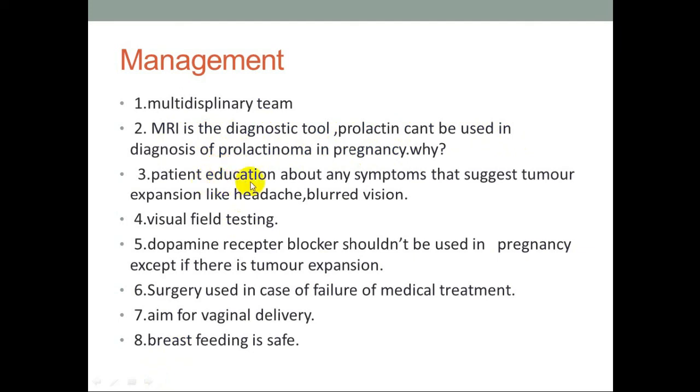Patient education about any symptoms that suggest tumor expansion, like headache and blurred vision. Visual field testing. Dopamine receptor blockers shouldn't be used in pregnancy except if there is tumor expansion. Surgery is used in case of failure of medical treatment. Aim for vaginal delivery. Breastfeeding is safe.